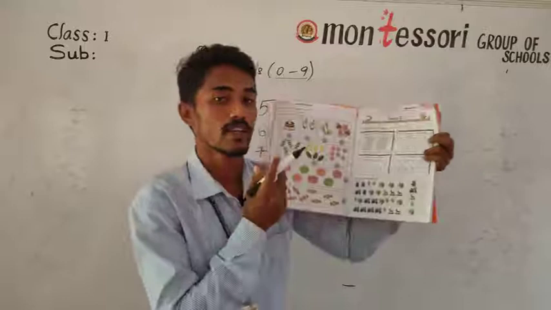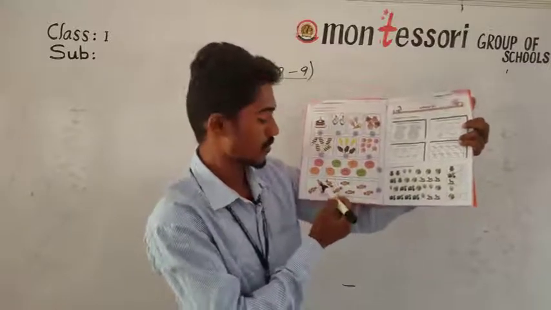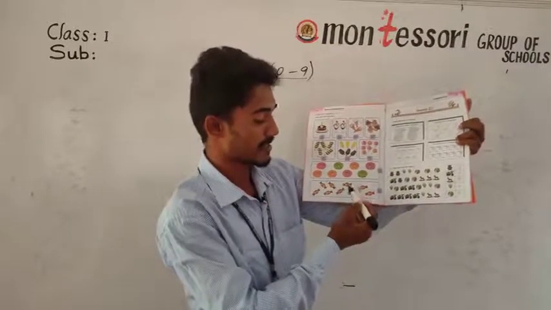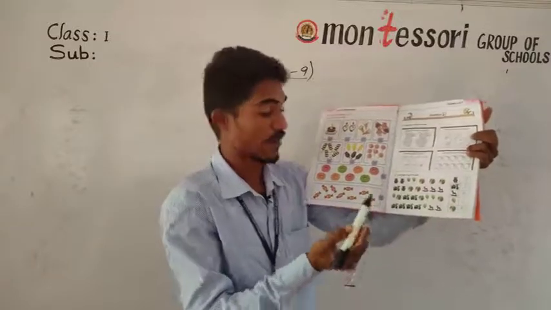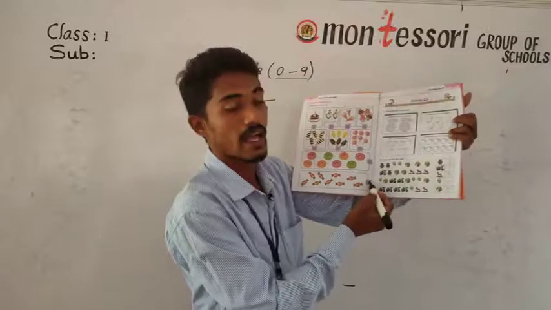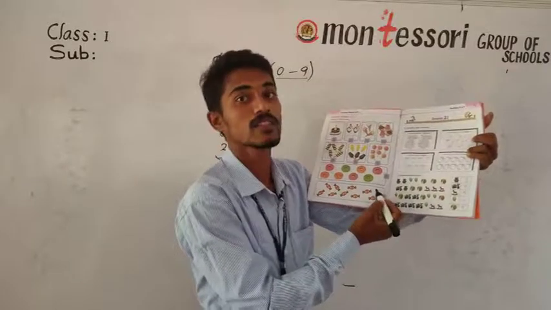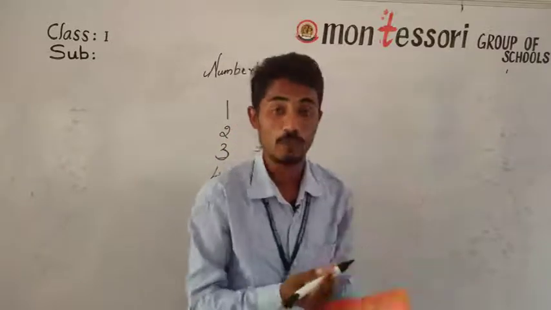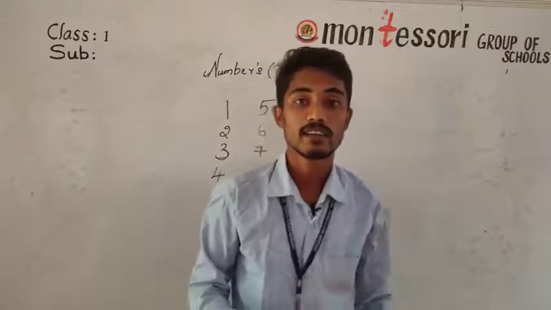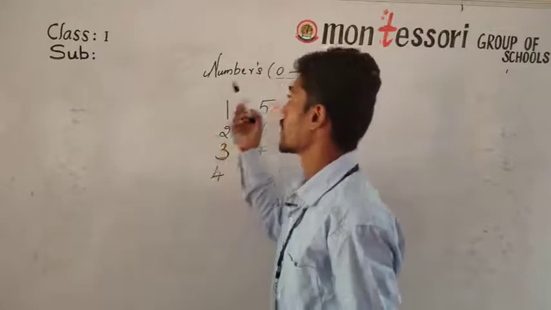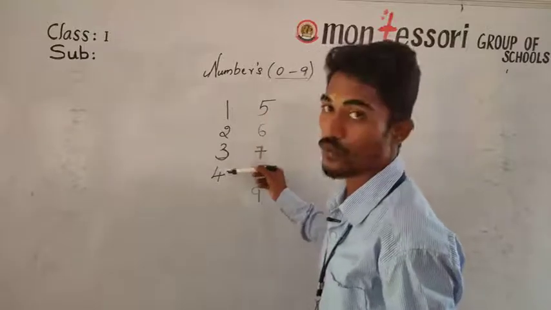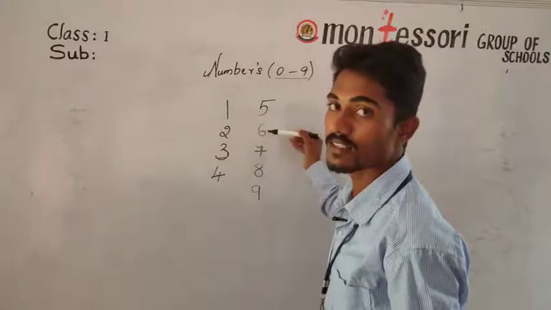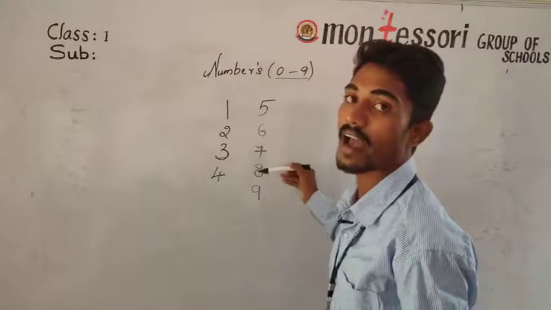So let us count in the textbook again. 1, 2, 3, 4, 5, 6, 7, 8, 9. So after counting, what do we have to do? We have to write in the box 9. Up to how many numbers have we learned here? So we will read them again. 1, 2, 3, 4, 5, 6, 7, 8 and 9.